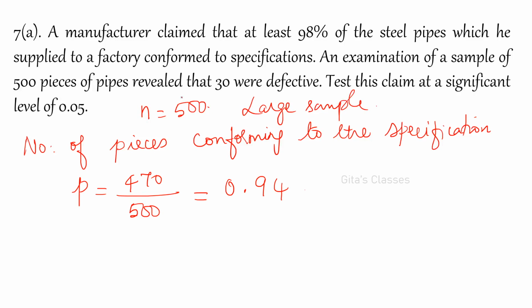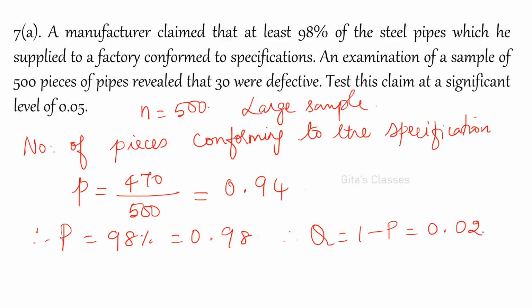And what is our capital P? The manufacturer is claiming that 98% are up to the specifications. Therefore, capital P is equal to 98%, that is 0.98. So, if capital P is known, you can find out capital Q is 1 minus P, that is 0.02. Okay. So, what is our null hypothesis? Null hypothesis H0 is capital P is 0.98. That is, his claim is accepted.